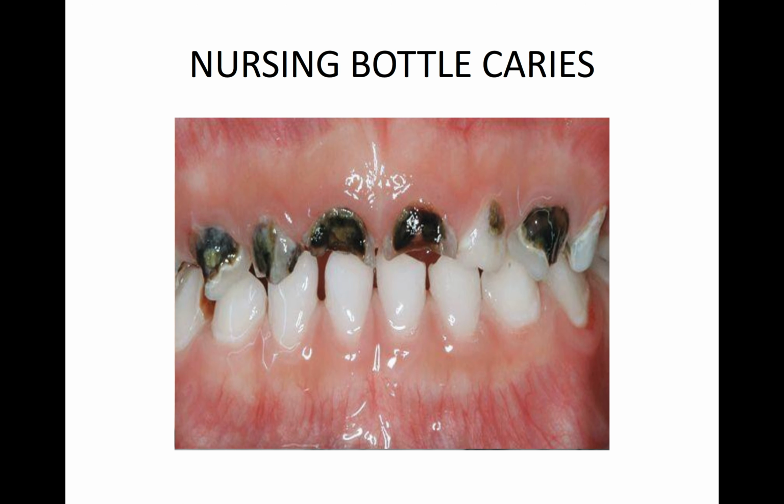Now nursing bottle caries. Nursing bottle caries basically occurs in children who are fed by bottle or breast while sleeping. It occurs only in the maxilla. Mandibular teeth are protected, because the tongue is covered over the mandibular teeth. So there is no caries in the mandibular arch.